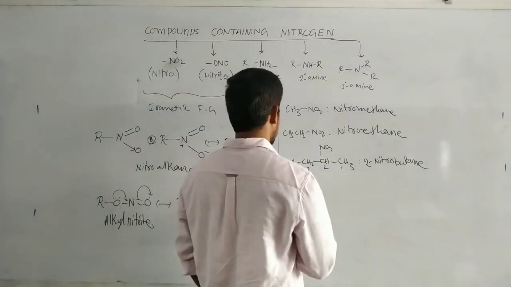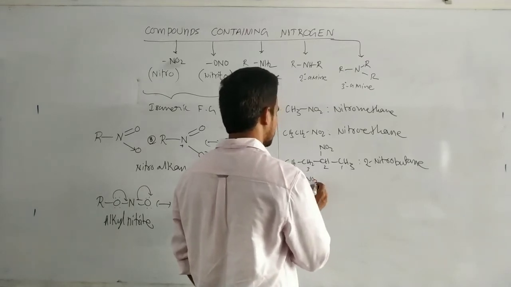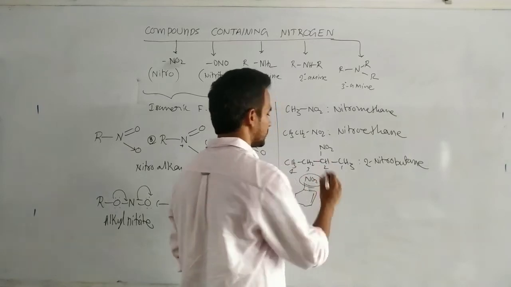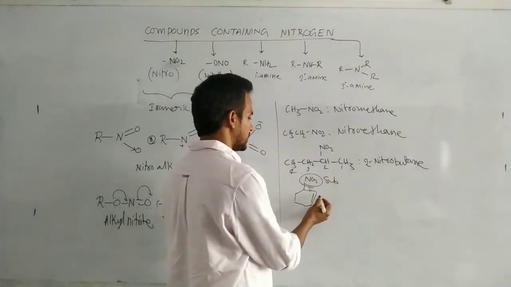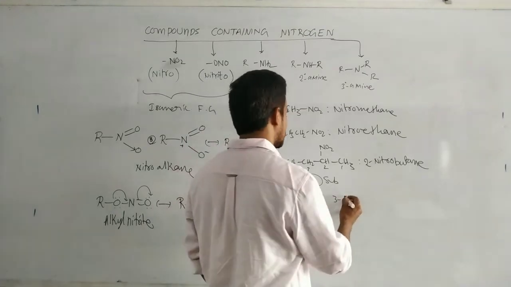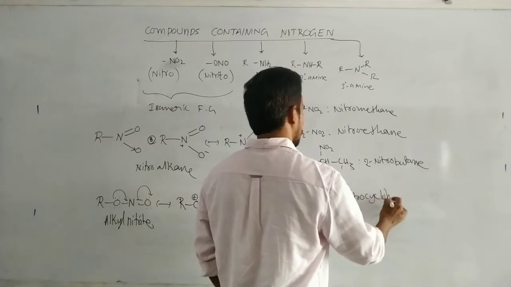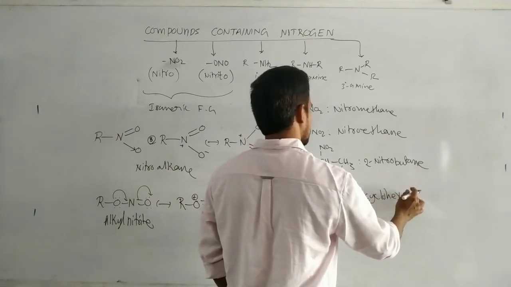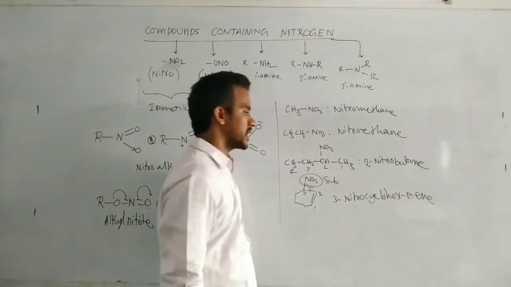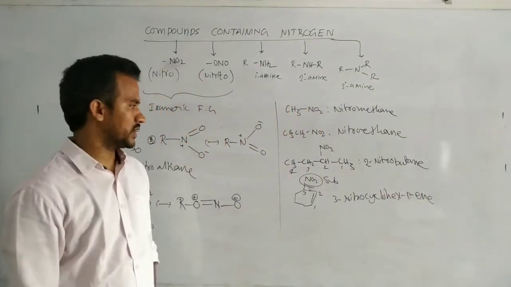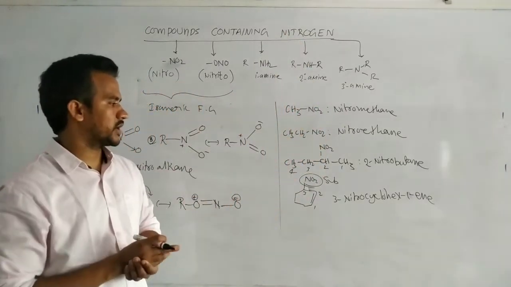Suppose a compound contains a double bond as well as NO2. We take NO2 as a substituent, so the double bond gets high priority.